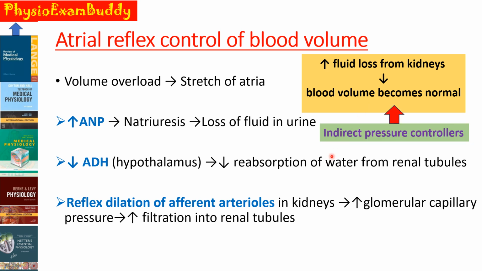So it is also known as an indirect pressure controller, because it is the blood volume which is the culprit which causes increase or decrease in the blood pressure. So by bringing the blood volume back to normal, it will bring a control over the arterial blood pressure. So these atrial stretch receptors are also known as indirect pressure controllers.